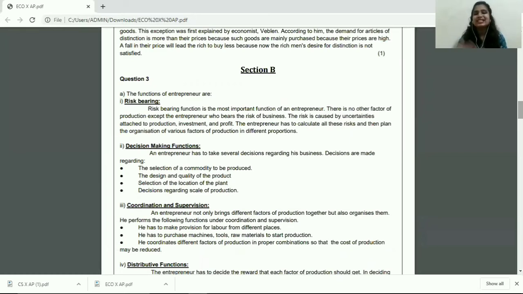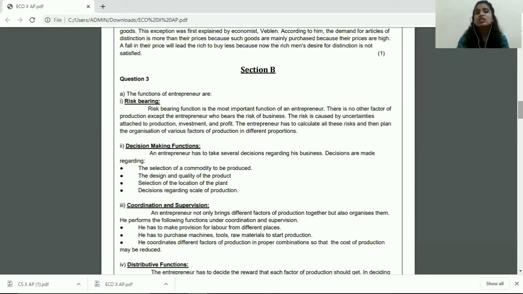Moving to next section, that is section B. Now, since it's a new section, please start solving this section on a new page. Write section B on top and then start solving your answer. That is question 3A. Now, students, remember you have to solve any 3 questions out of the 4 options that were given to you. So you may have solved any which you were comfortable with.